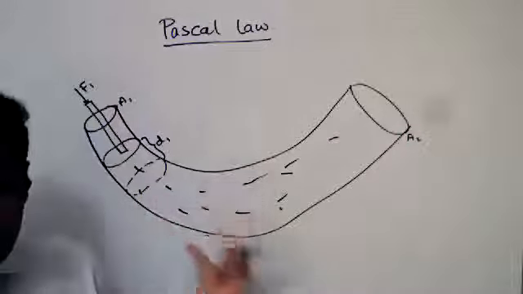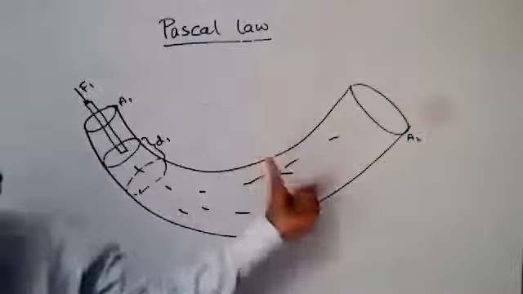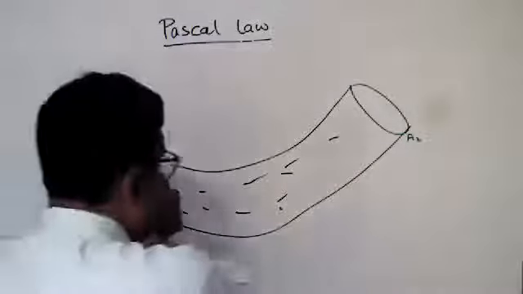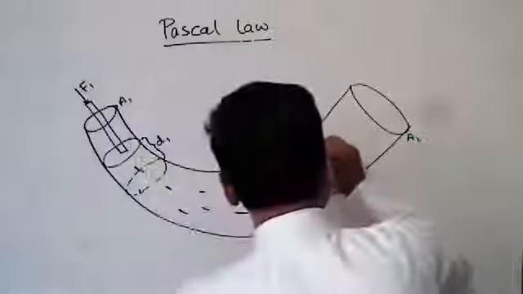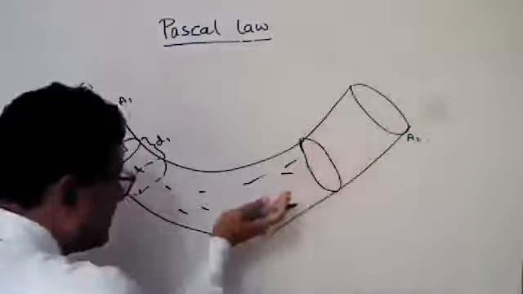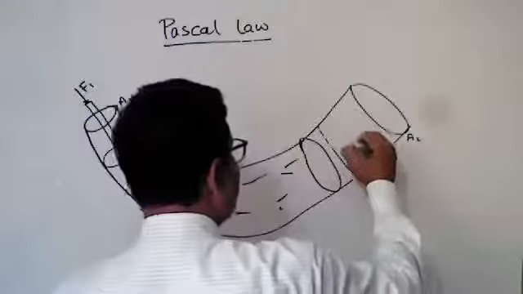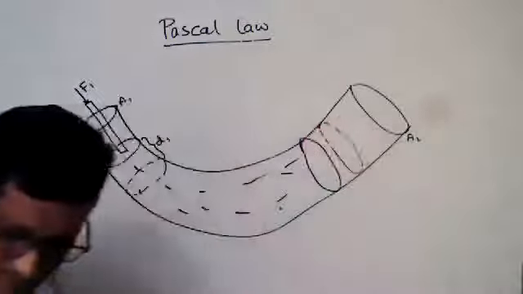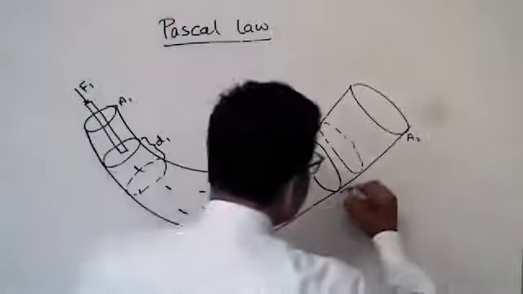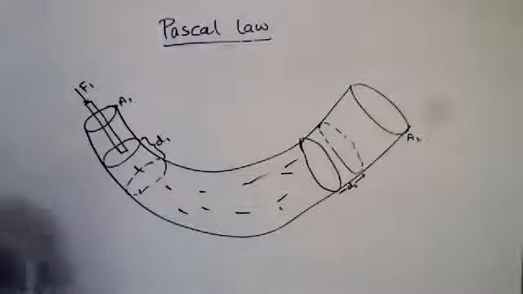So water is compressed, so there is no expansion of the pipe. Suppose there is a piston here, and it will go upward in this direction, and this displacement is d2.